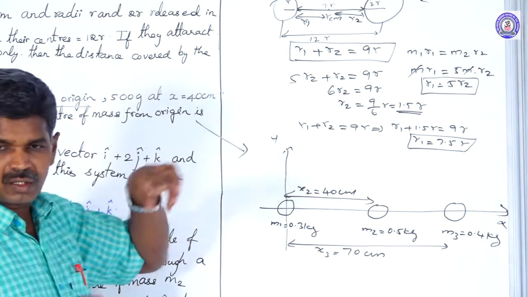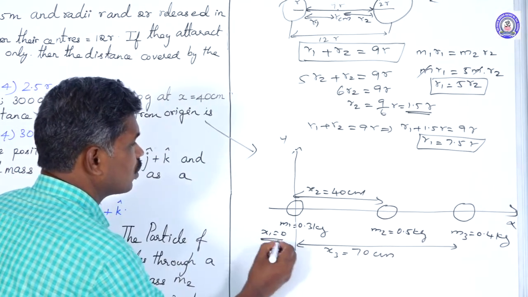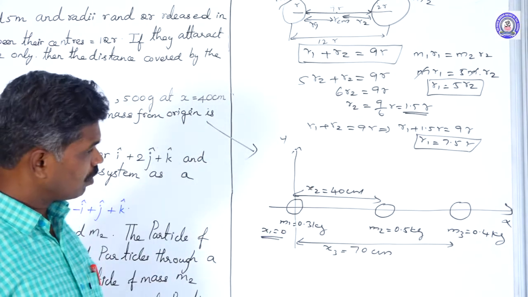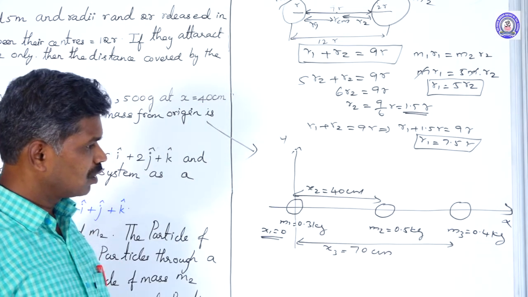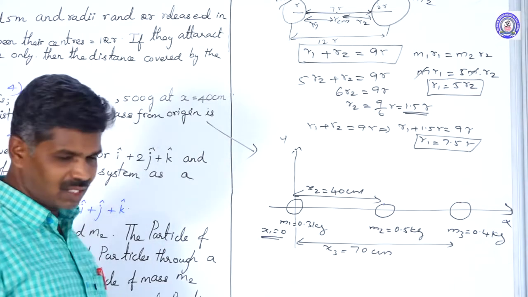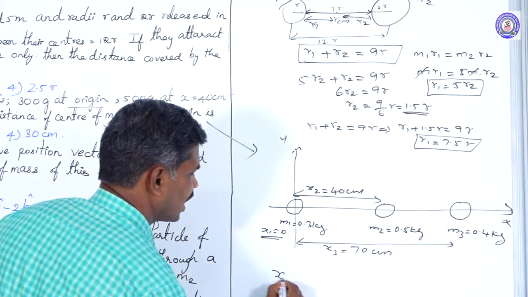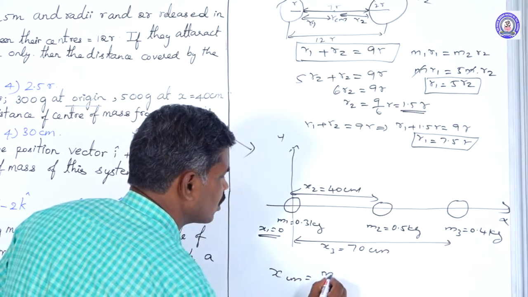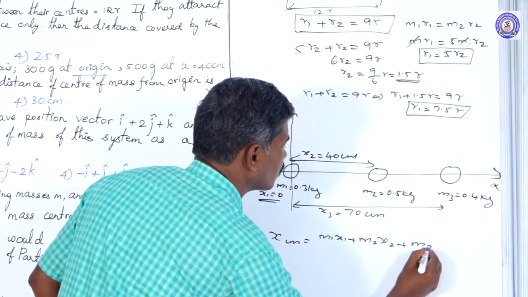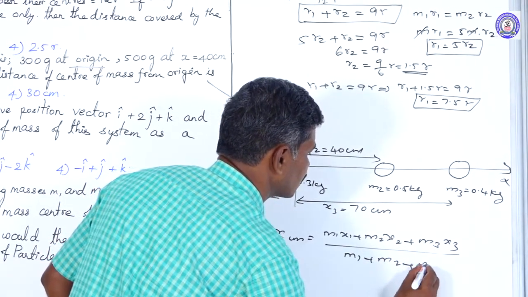Here M1 is coincident with the origin. That's why x1 value is 0. M2 is at 40 centimeter distance, so x2 is 40 centimeter. M3 is at 70 centimeter distance. Based on our given values, we can easily calculate the center of mass: x_cm equals m1 x1 plus m2 x2 plus m3 x3 divided by m1 plus m2 plus m3.